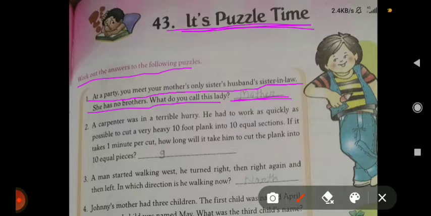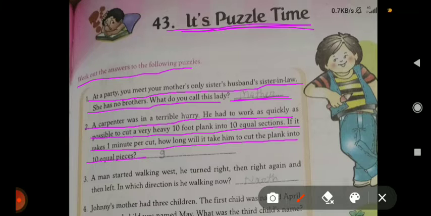Second, a carpenter was in a terrible hurry. He had to work as quickly as possible to cut a very heavy 10-foot plank into 10 equal sections. If it takes 1 minute per cut, how long will it take him to cut the plank into 10 equal pieces?